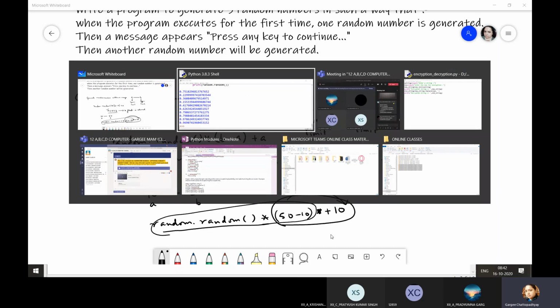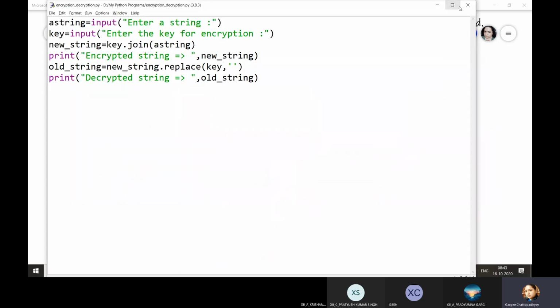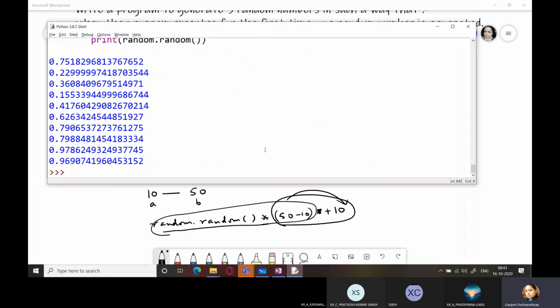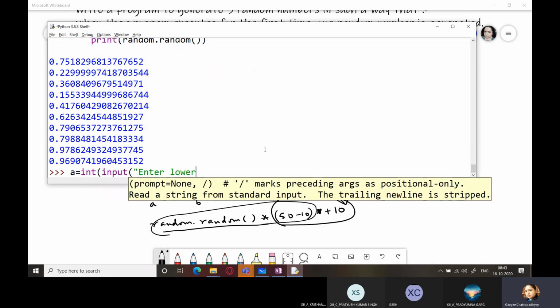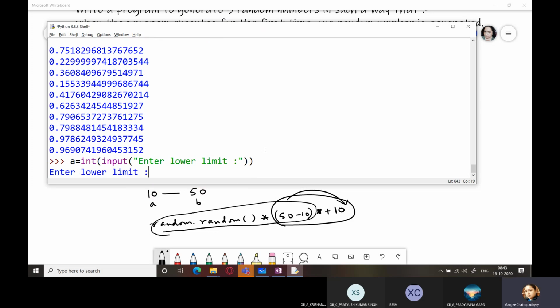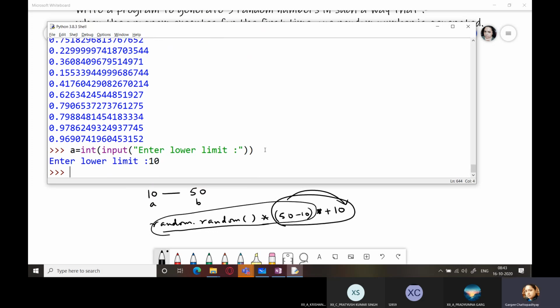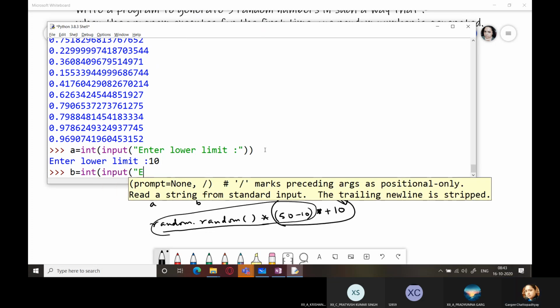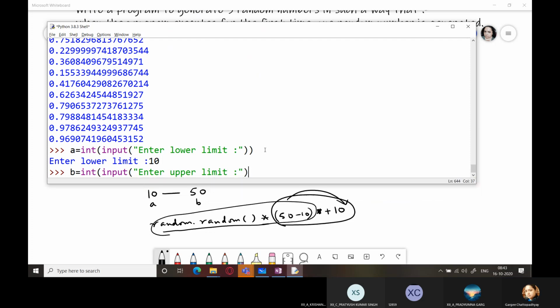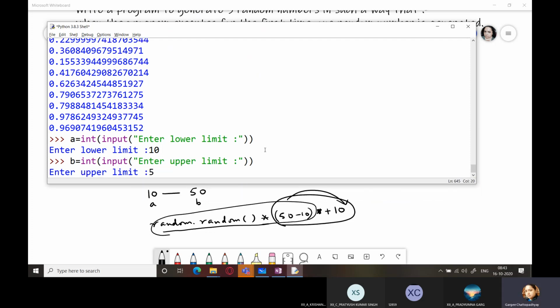So let us try this out. We have this question over here. We will do it in the interactive mode only. I'm going to ask for values from the user itself. So input, enter lower limit, and I'll write A as 10, and B equals int input, enter upper limit, and the upper limit is 50.